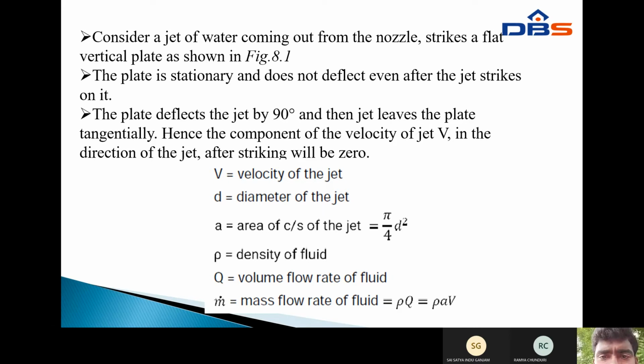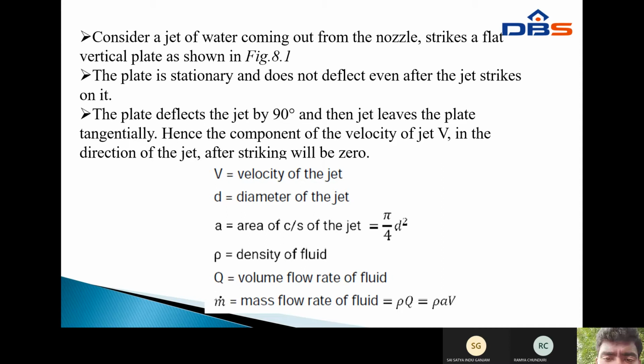Hence the component of the velocity of the jet v in the direction of the jet after striking will be 0. Therefore, v equals the velocity of the jet, d equals the diameter of the jet, A equals the area of cross section of the jet, pi by 4 into d square, rho equals the density of the fluid, and Q equals the volume flow rate of the fluid, in meter cube per second. This is the discharge.